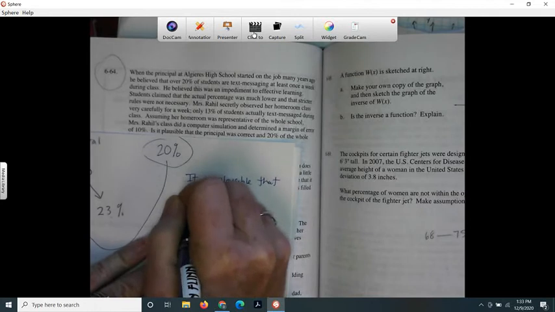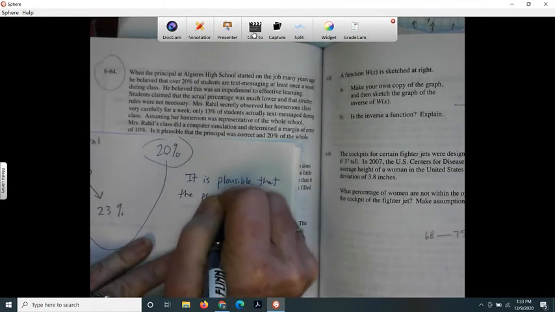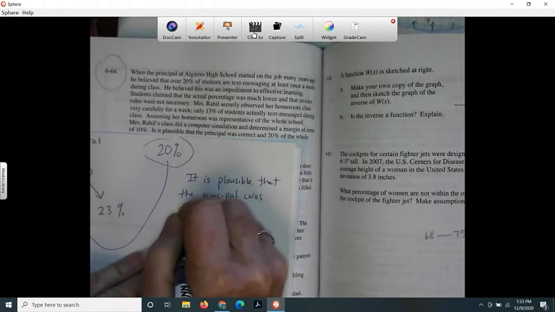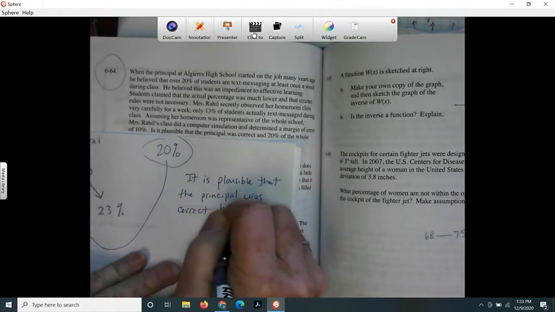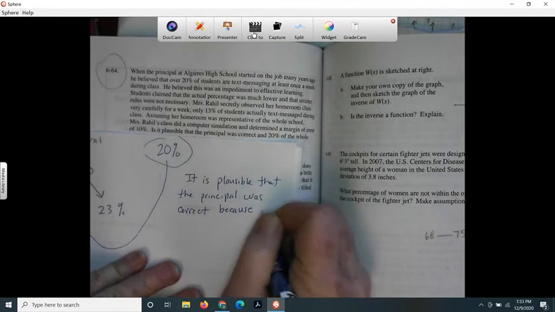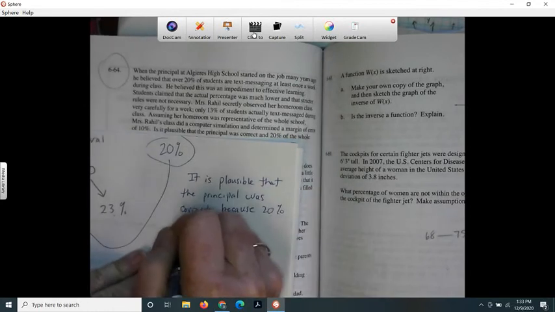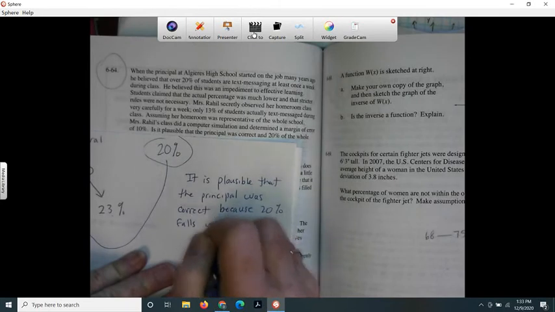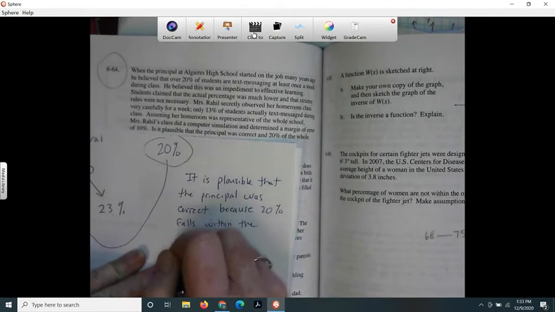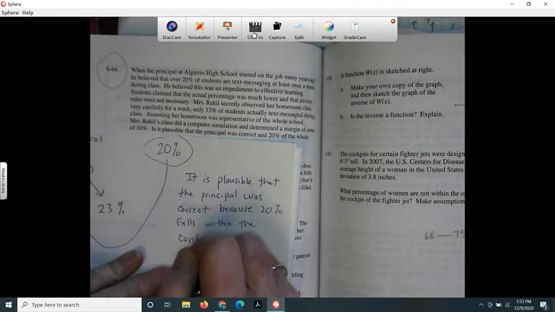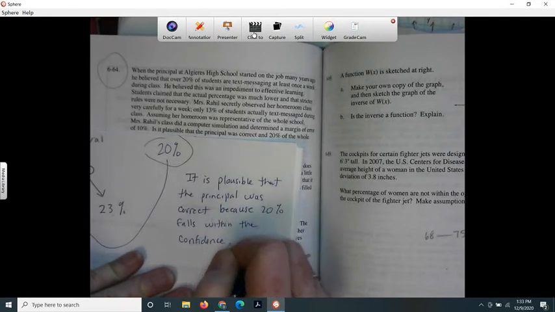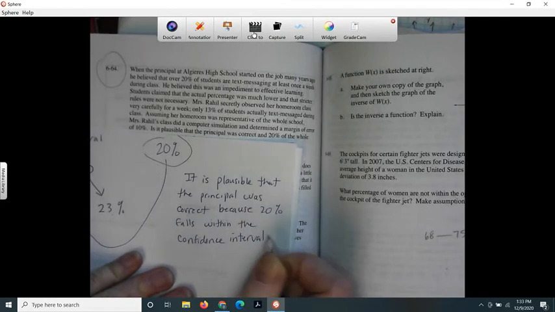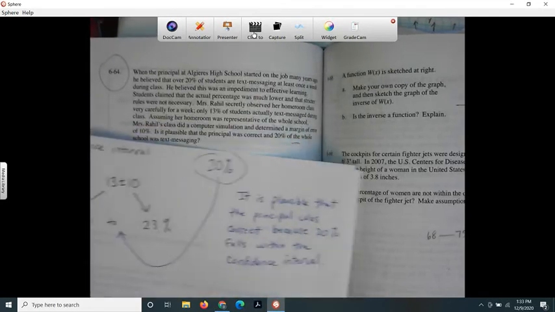that the principal was correct because 20% falls within the confidence interval, or the margin, the 13 plus or minus the margin of error.